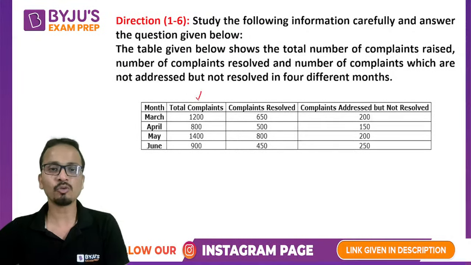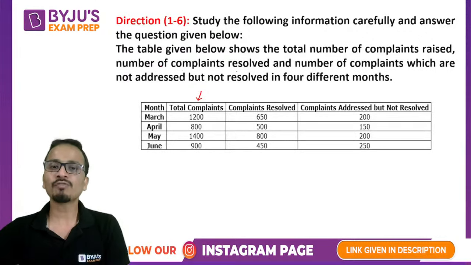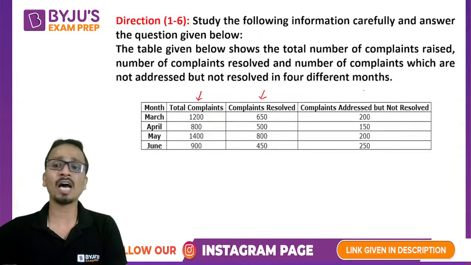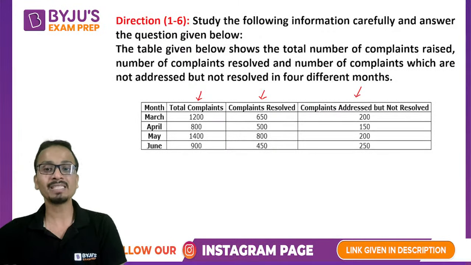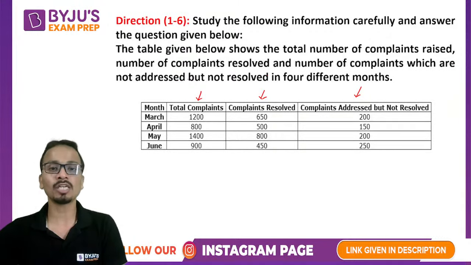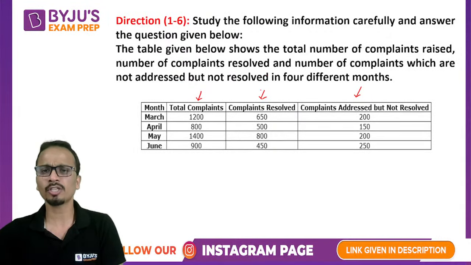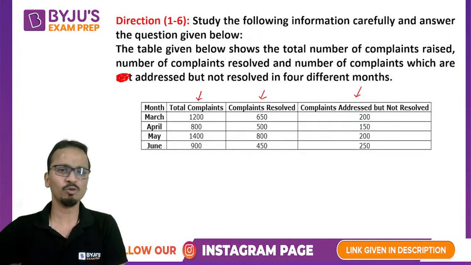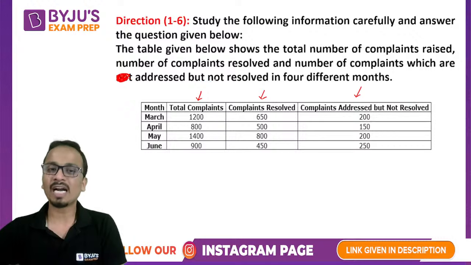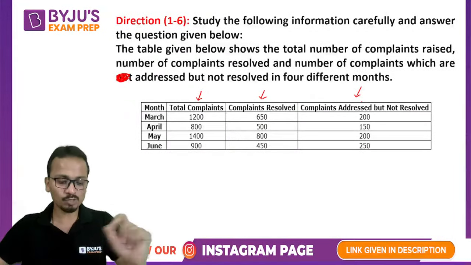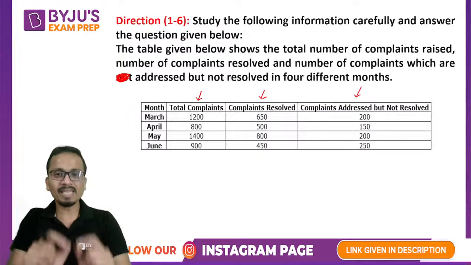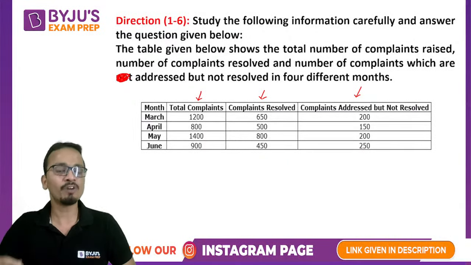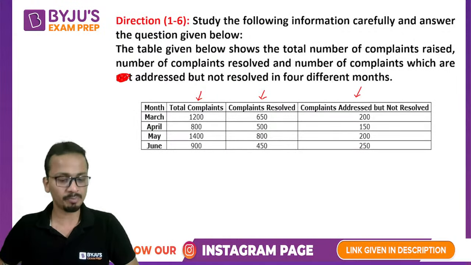So total complaints raised, this is the value. The number of complaints resolved, this is the column, and the number of complaints which are addressed but not resolved. So these are the three things which are given, for 4 months: March, April, May and June.